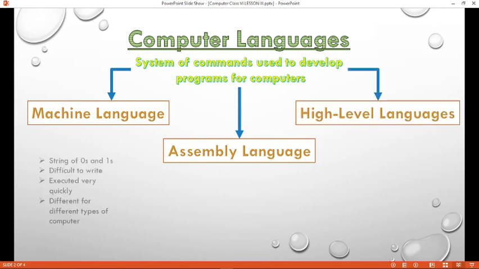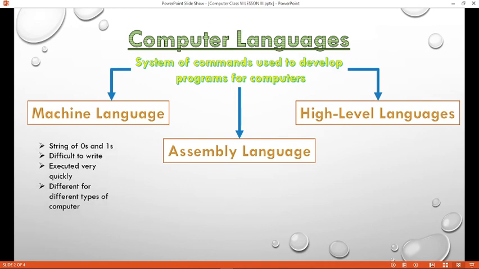Machine language. Machine language can be written in the form of strings of zeros and ones. How can we write with zeros and ones? Suppose we want to write hello in machine language. We need to type 0100100 for H. Then for E, we need to type 011000101.